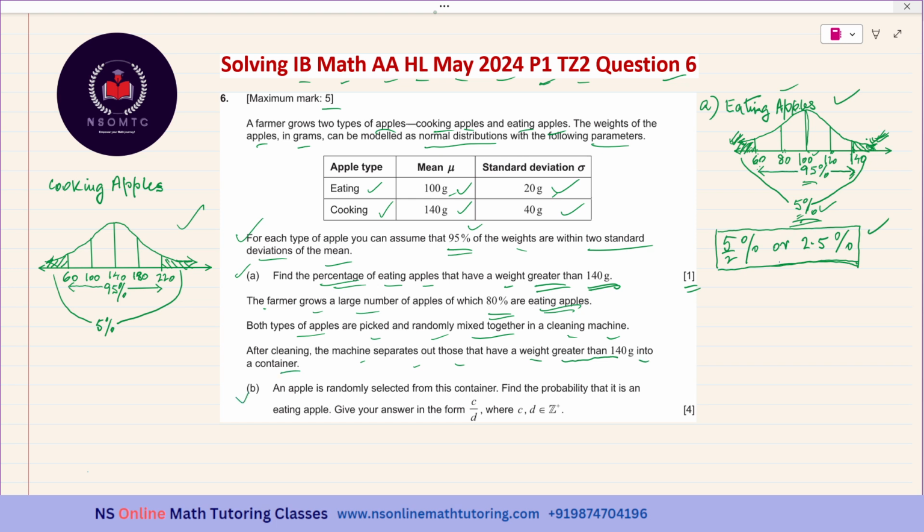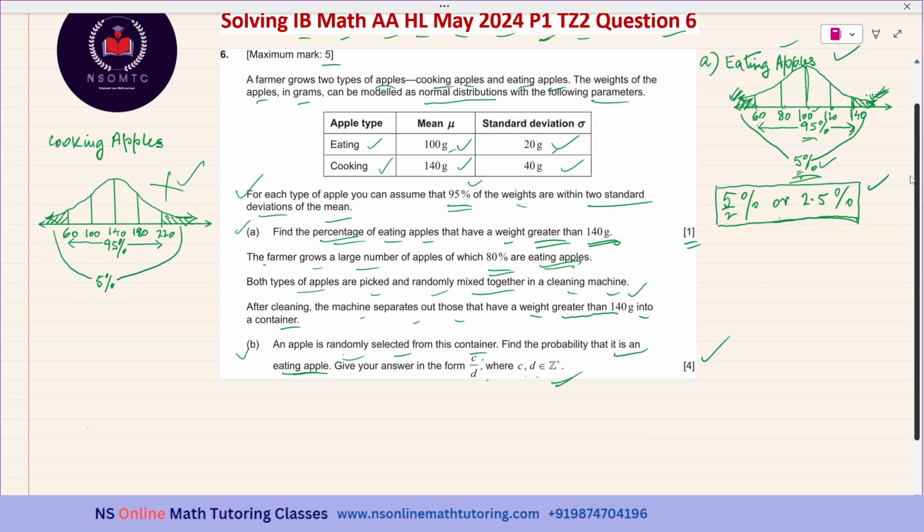And part B's question is: an apple is randomly selected from this container, which contains all apples that have a weight greater than 140 grams. Find the probability that it is an eating apple. Give your answer in the form of C over D, where C and D are positive integers. It is worth 4 marks.